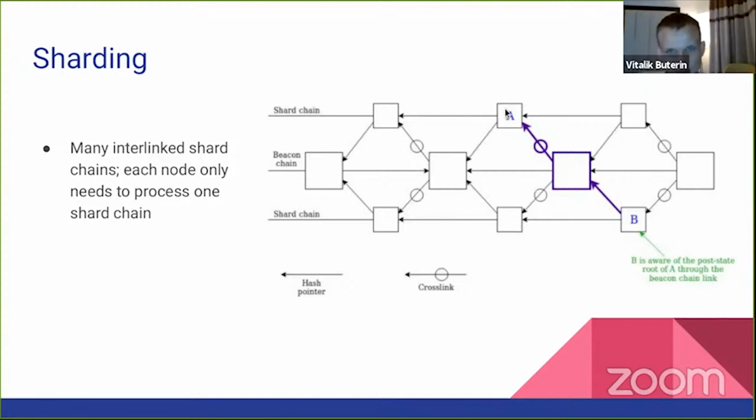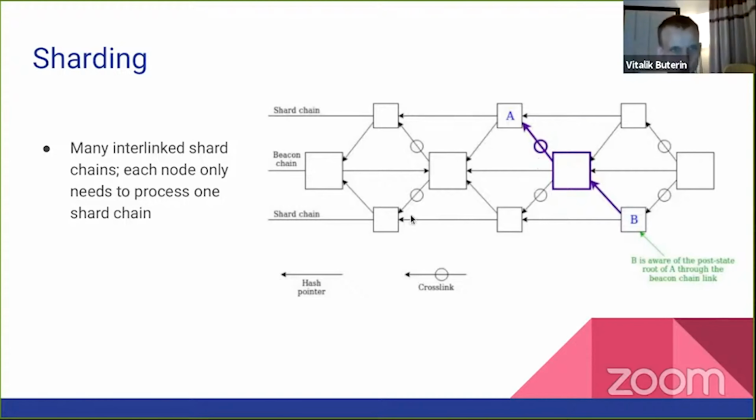So here I have a diagram. If something happens over here where you see the letter A, then that gets linked into the beacon chain through this thing. This is a symbol for a crosslink. And then the next shard block in some other chain, shard B, hash links to that beacon block. And so now through a hash chain, B is aware of A. And so receipts that get generated by A can be verified inside of B.